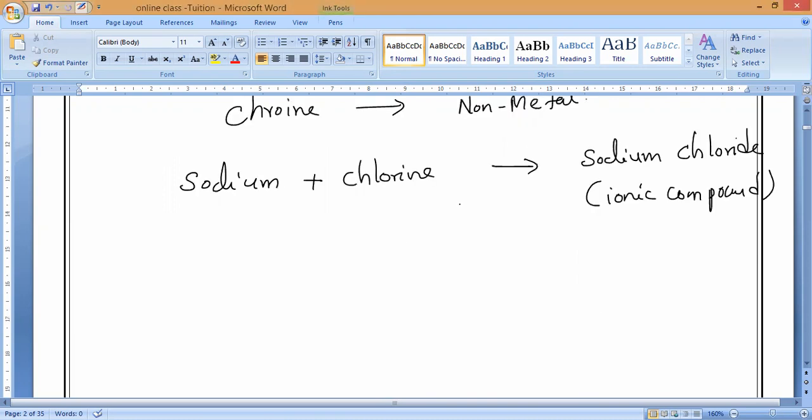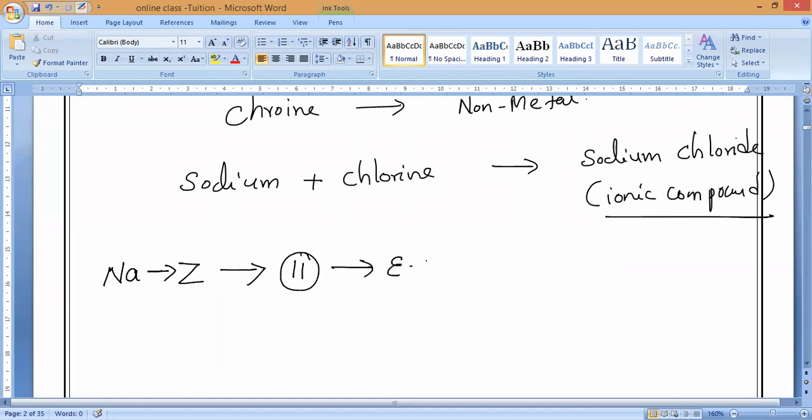So sodium plus chlorine will form sodium chloride. This is called an ionic compound. What compound is it? Ionic compound. So now let us discuss the atomic number of sodium, guys. Everybody, what is the sodium symbol? Na. Correct? So the atomic number is 11. The electronic configuration, guys.